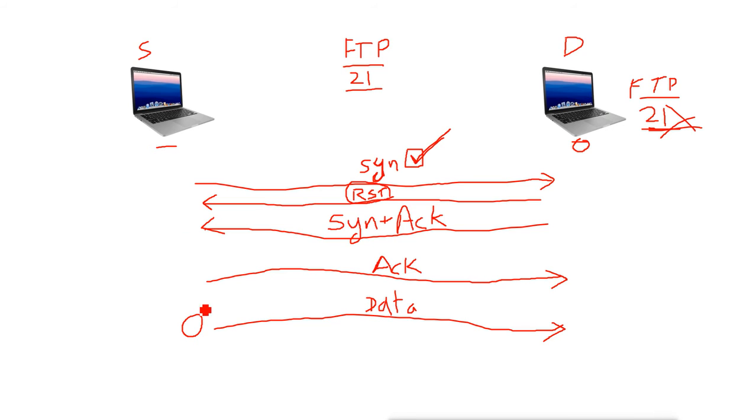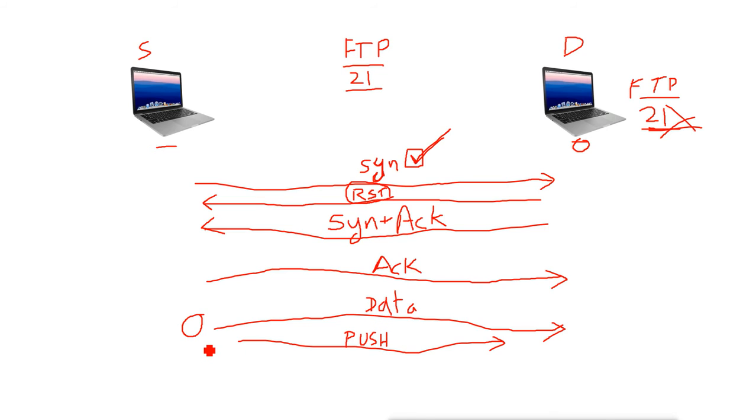What will the source machine do? It will send a flag which says push. It will set the push flag. Now push means what? Try to push the data because there is more data to come.